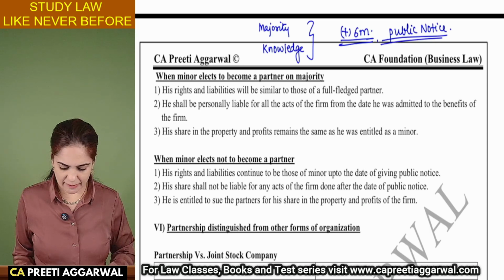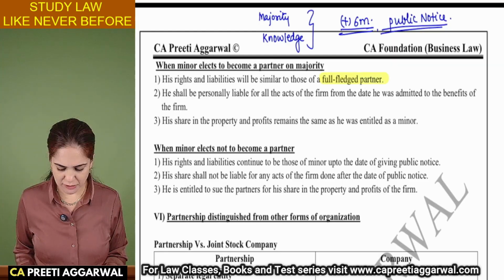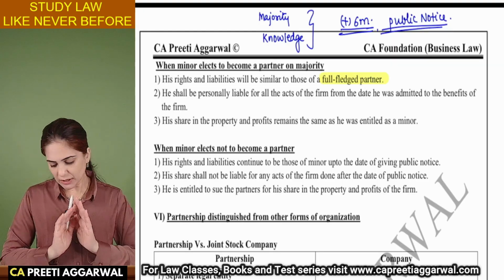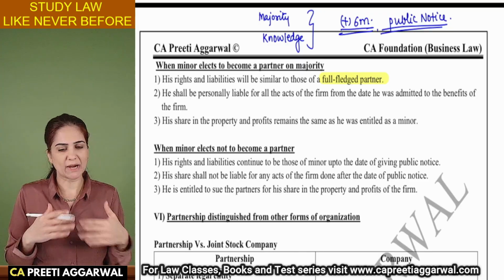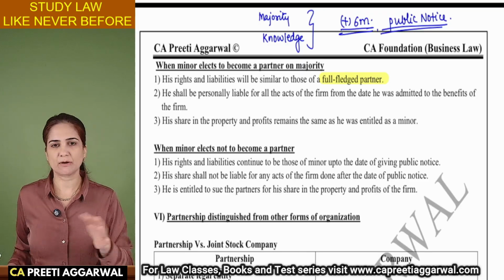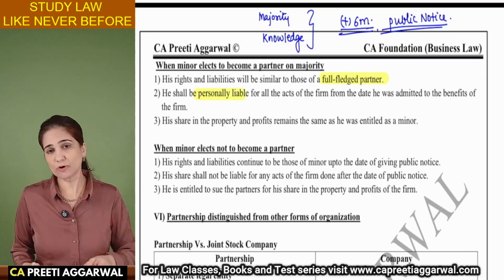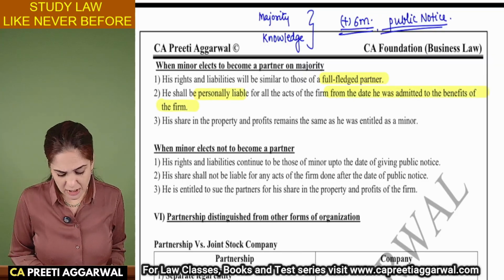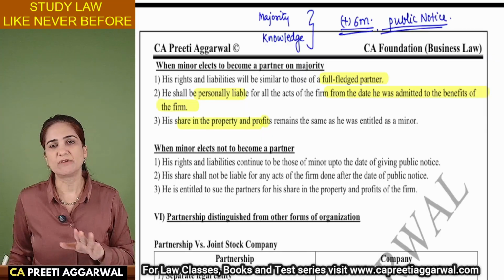So his rights and liabilities will be similar to that of a full-fledged partner if he decides he wants to continue. So nothing will change. Now your rights and liabilities will be that of a full-fledged partner. Earlier also you were liable, but now you will start being personally liable for all the debts that were contracted from the date he was admitted to the benefits of the firm. Share in the profit, property, everything will remain the same.